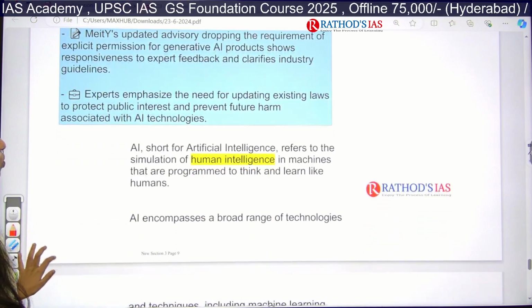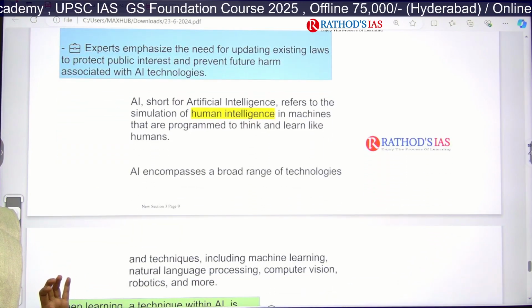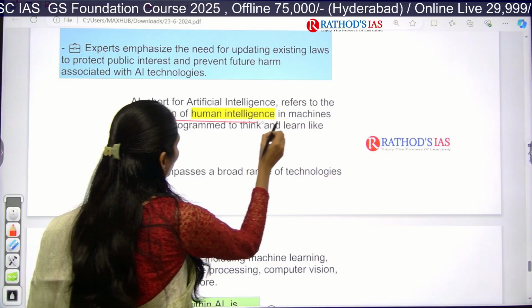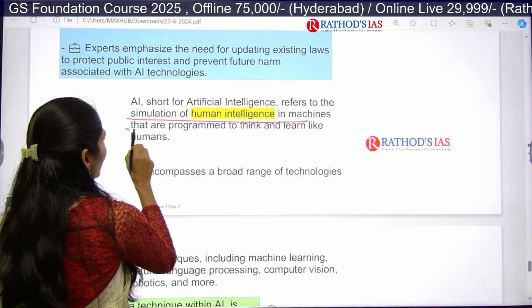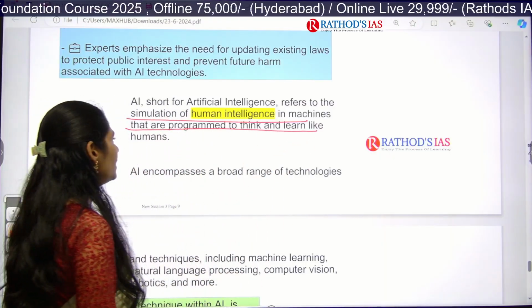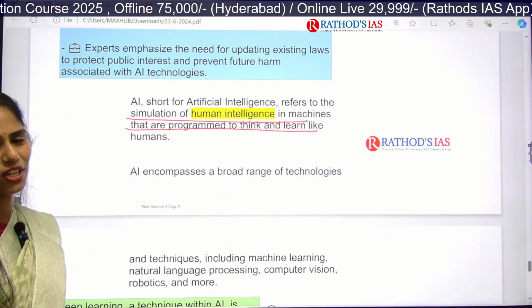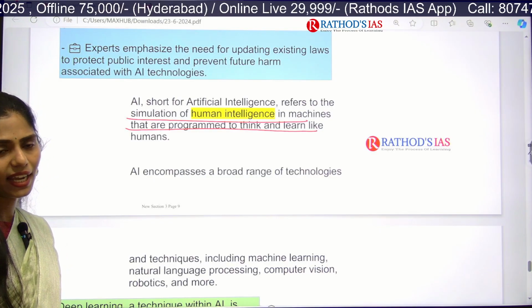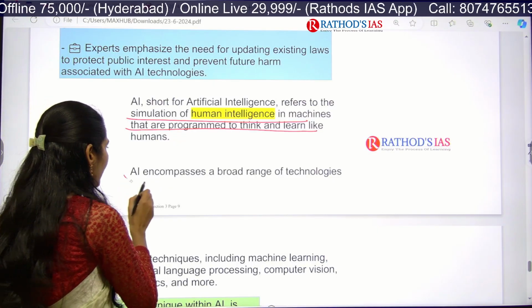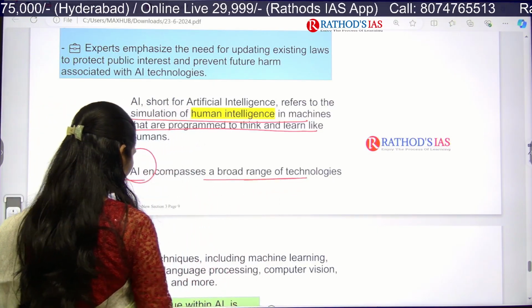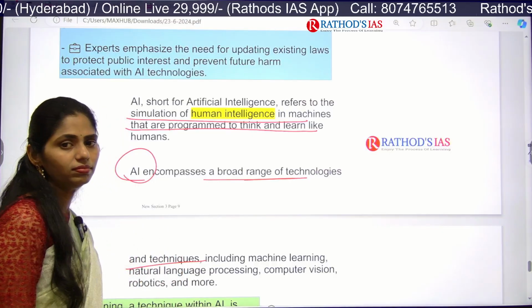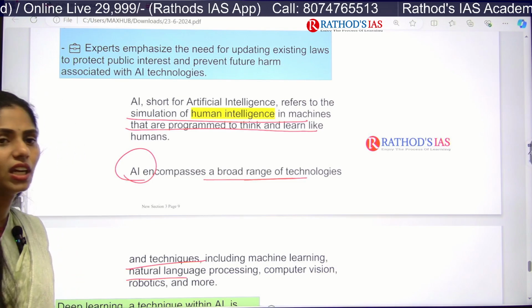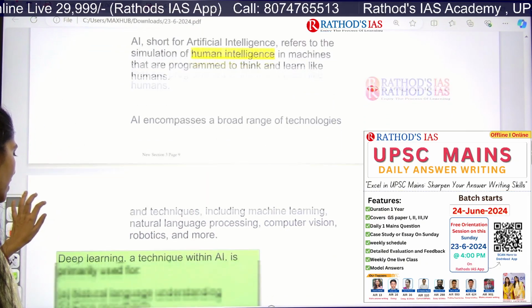And now let us see what this AI is. AI is nothing but artificial intelligence. It refers to simulation of human intelligence in machines that are programmed to think and learn like humans. Okay, so here machines are programmed and now the machines will be thinking and learning like humans. And AI encompasses a broad range of technologies and techniques. For example, we have machine learning, natural language processing, computer vision, robotics, etc.